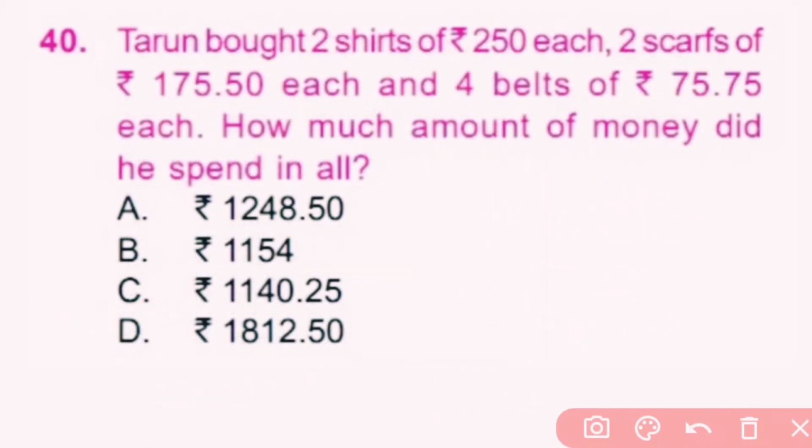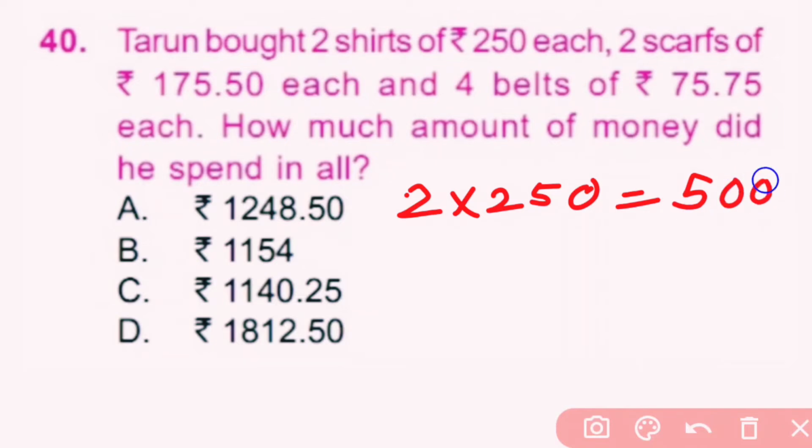Question number 40. Tarun bought 2 shirts of rupees 250 each, 2 scarves of rupees 175.50 each and 4 belts of rupees 75.75 each. How much amount of money did he spend in all? So he bought 2 shirts, one for 250, means 2 into 250 is equal to 500 rupees. Then he bought 2 scarves, one for 175.50.